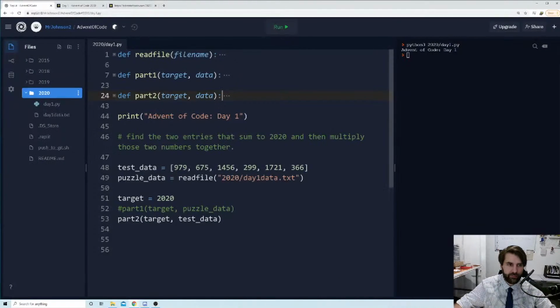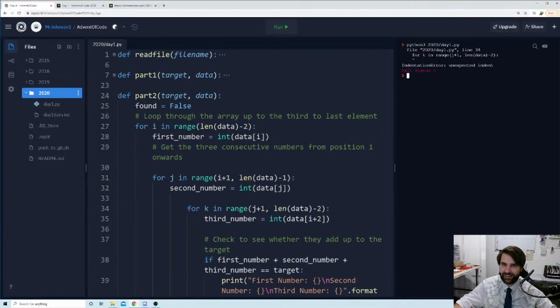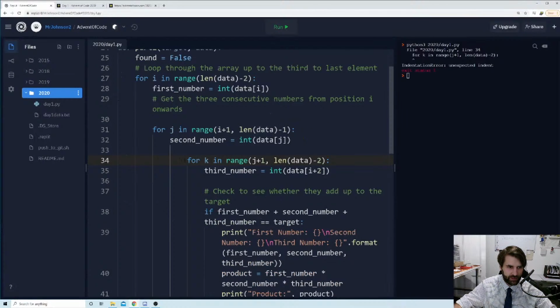So you'll recall that before I did all of that, I moved 366 down here, or I moved something down here in our test data, and our program didn't run. We didn't get the correct output from our test data. But now if I hit run, nothing happens because I've broken the programming. Let's try and fix that. So line 34, bosh. Okay, it's not happy with the indentation here. So for k in range, j plus 1. Indentation error, unexpected indent. Okay, so I pushed that in too much.